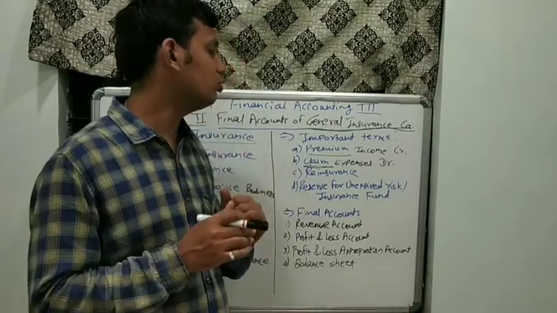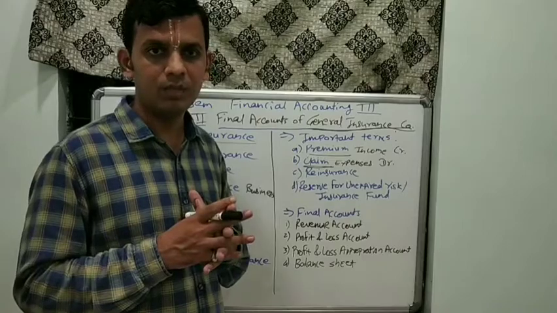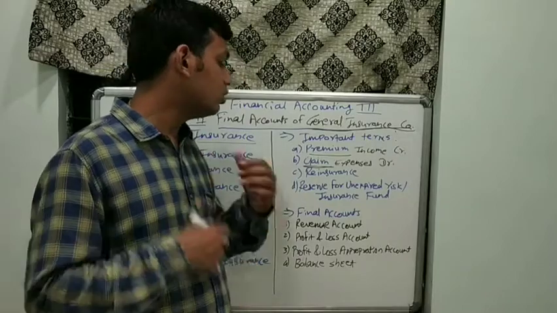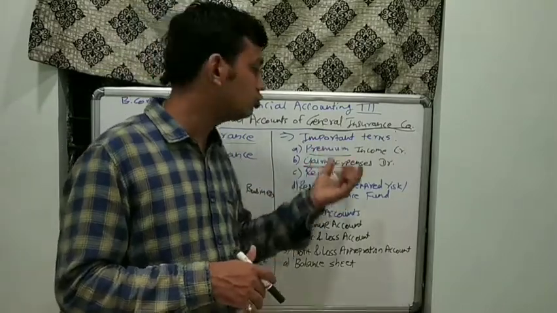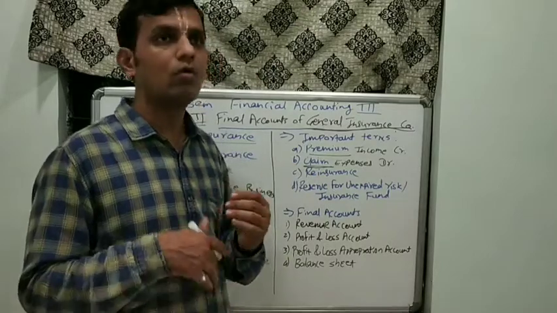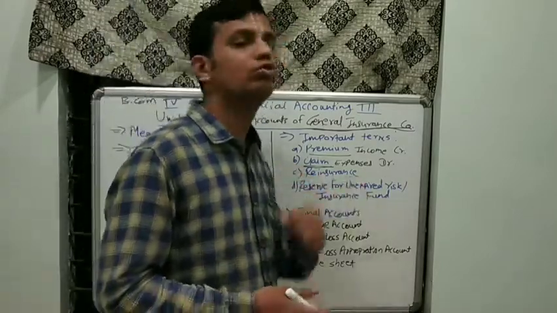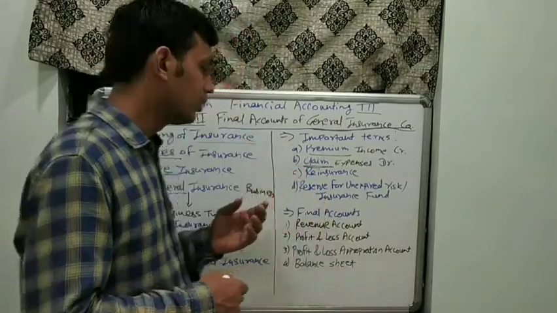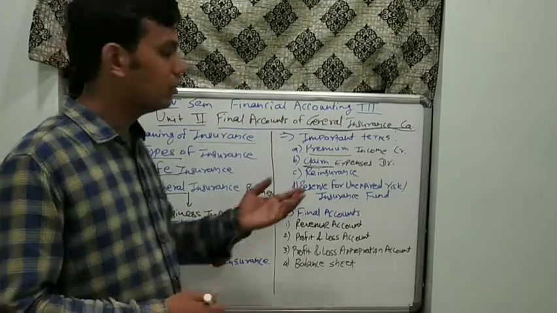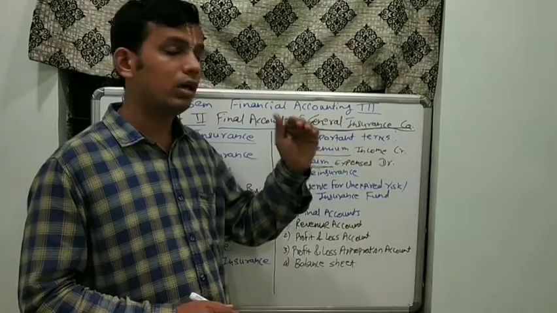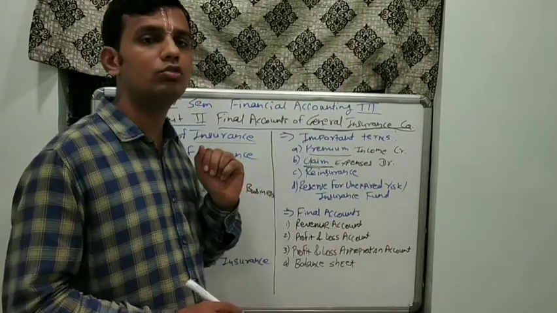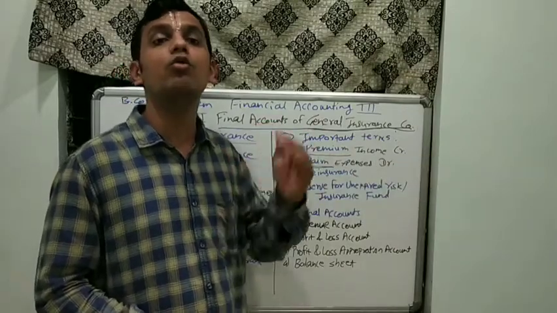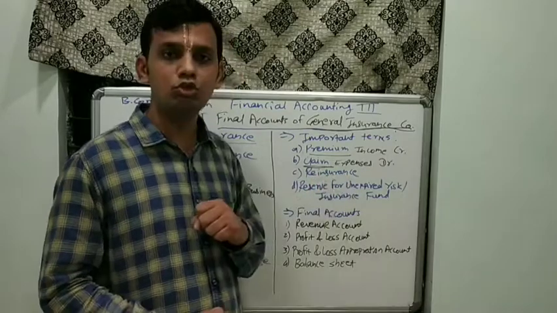Sometimes that risk is not completely covered by one company, or they feel that the amount of risk is quite high. At that point of time, the general insurance company goes for reinsurance. Then what is reinsurance? Under reinsurance, the company again insures the thing. For example, for marine, they again insure whatever the particulars mentioned in the insurance document with another company, so that they could reduce the risk. That is known as reinsurance.